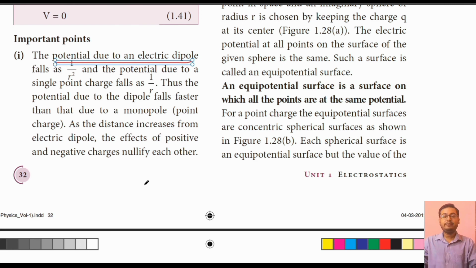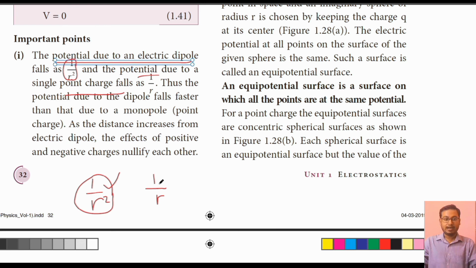We have seen that potential because of a dipole is 1 by 4 pi epsilon naught into q by r square, and potential due to a single point charge is 1 by 4 pi epsilon naught into q by r. So two things we have here: 1 by r square because of a dipole and 1 by r because of a single point charge. As the r value increases, 1 by r square will decrease much faster than 1 by r.